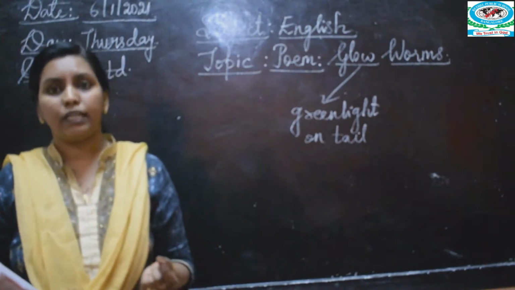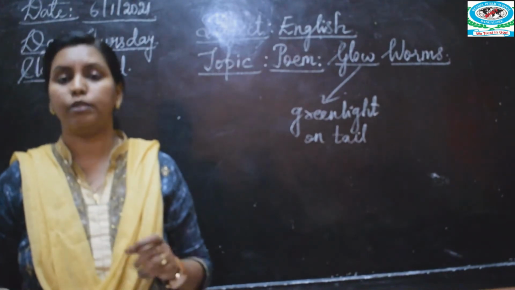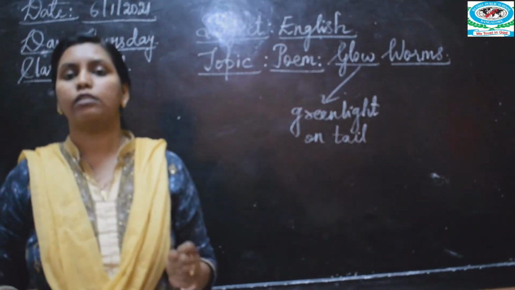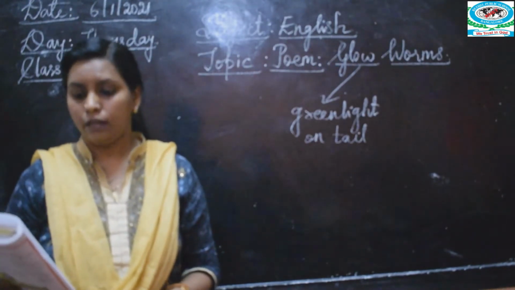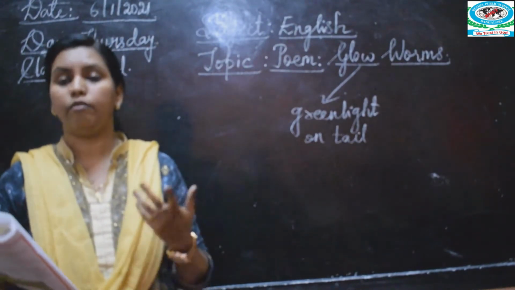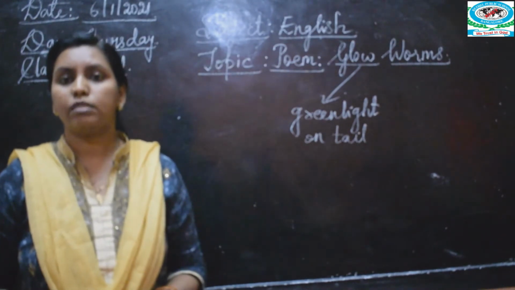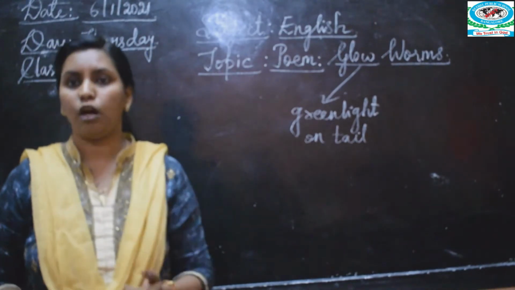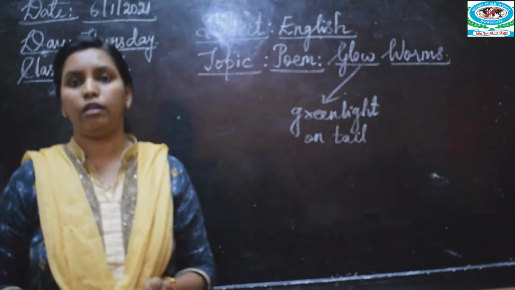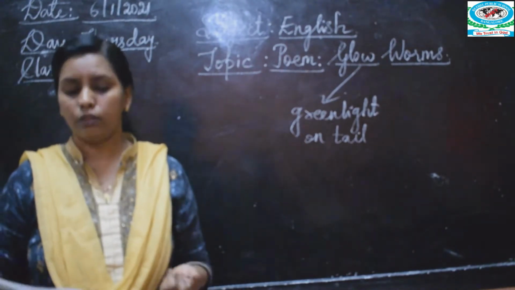So what is the poet telling? The poet is the writer of the poem. A person who writes a poem is called a poet. What is the poet telling here? Glowworms, glowworms, where do you go? He is asking where the glowworms are going and what do they do. What is your job? What is the work of y'all? He is asking where do you go and what do you do?